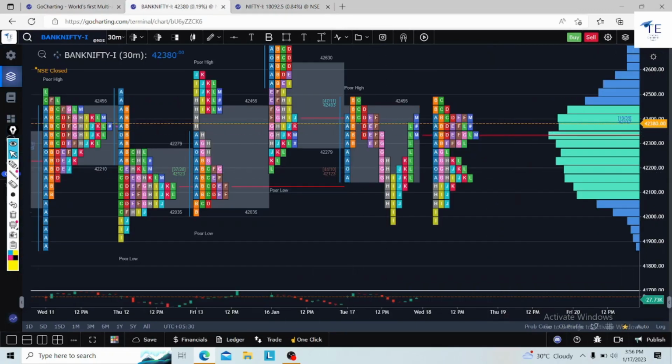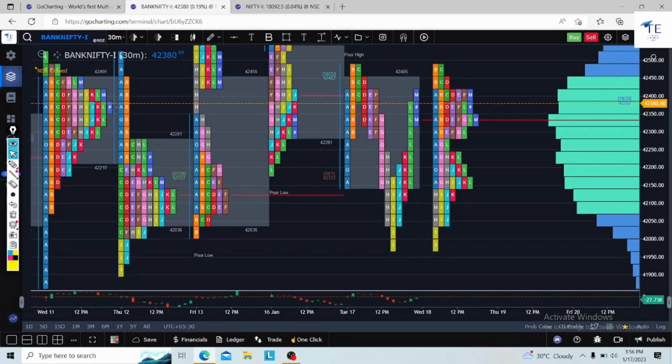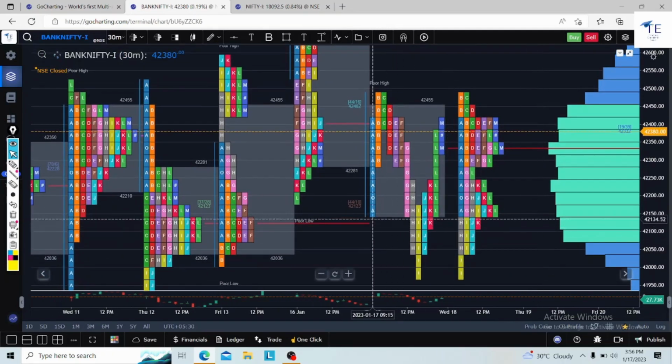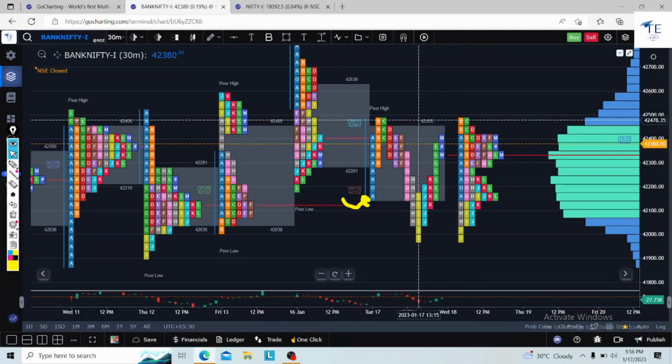Now Bank Nifty also has a very interesting thing. Bank Nifty also opened below yesterday's value area low and went up, but was unable to cover the previous day's value area. This is one more analysis and research we are doing.